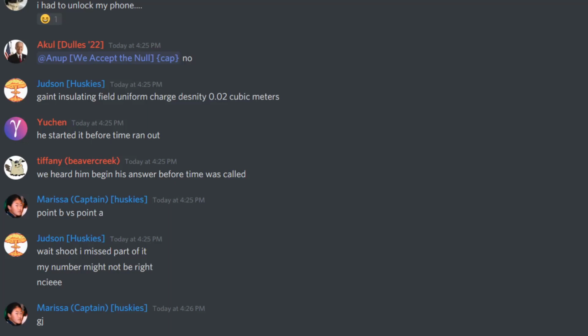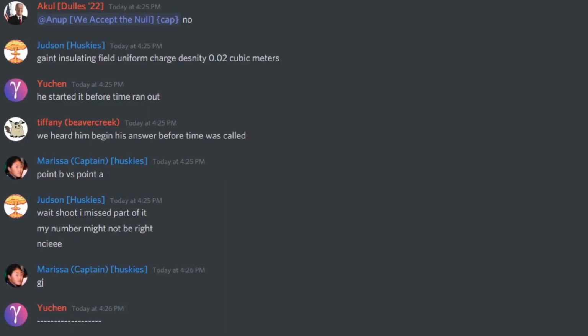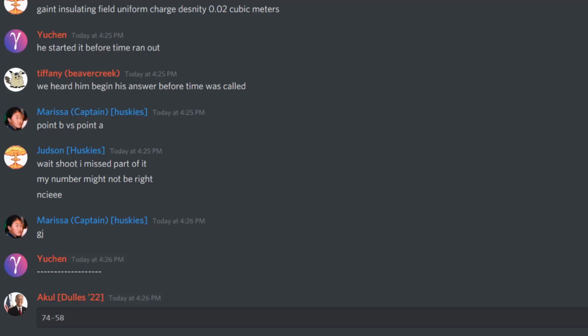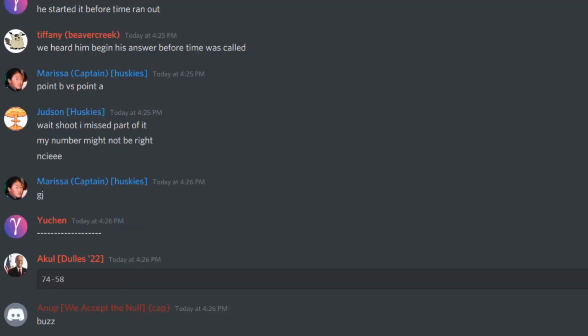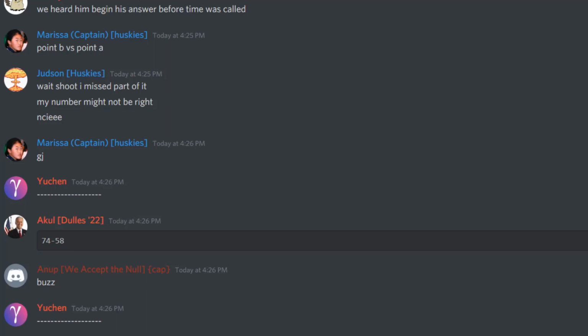Toss-up to both teams. The last question of the round is in math, short answer. Let S be the set of the first 30 positive integers. How many elements of S are relatively prime to every other element? Anoop. 6. That is incorrect. Was that "element" as well? I think it was. Yeah, it was. I'll reread the question to the other team.